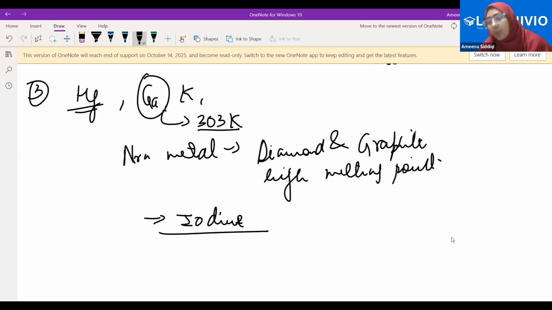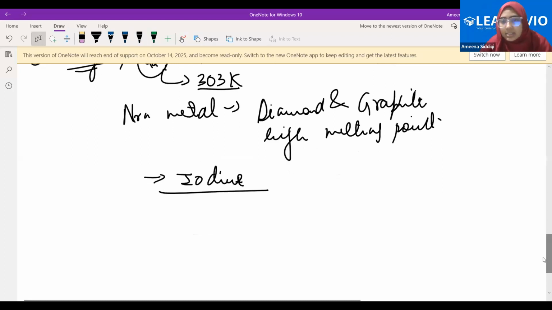That is opposite to the properties of generally the non-metals, right? They are not lustrous. Which non-metal is it? It's iodine. Fine. Any other exception? Graphite is a very good conductor of electricity, which we have already discussed.